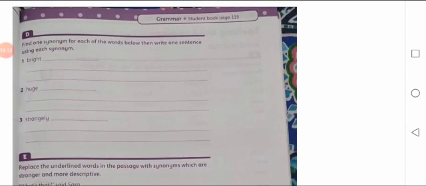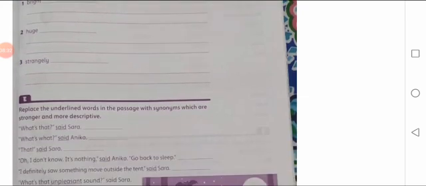Then second word, now synonym I've told you and you have to use them in your sentences. So second word is huge. Huge, we have already read the synonym of this word. Huge means big. So you have to make the sentence. Strangely, this is an adverb, and strangely means in an awkward way. So you can find out any other synonym also and then you have to use it in your sentences.